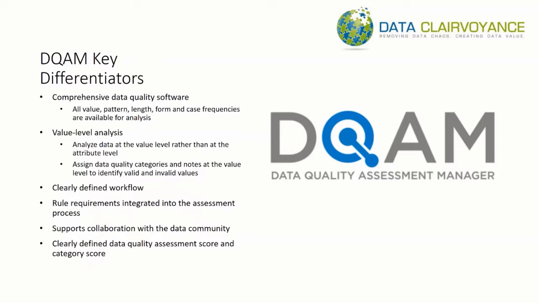In addition, the DQAM has the ability to identify requirements for rules. There are 3 different types of rules that you're going to want to identify coming out of the DQAM. Those 3 rules would include your monitoring rules to ensure the data going forward, your remediation rules to clean up the data in the existing source system, and your transformation rules to, again, between your remediation runs, be able to leverage the data and source the data out and transform it into the correct state. So again, there are 3 different types of rules that are supported, and we'll cover those during the review of the software itself.